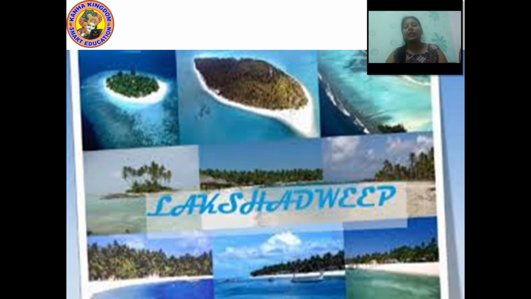There are several huge ships, like cruises, which move from Bombay to Lakshadweep and let people visit these places. Lakshadweep is among the places where a very sparse population is found, and it is a part of the Union Territory of India.